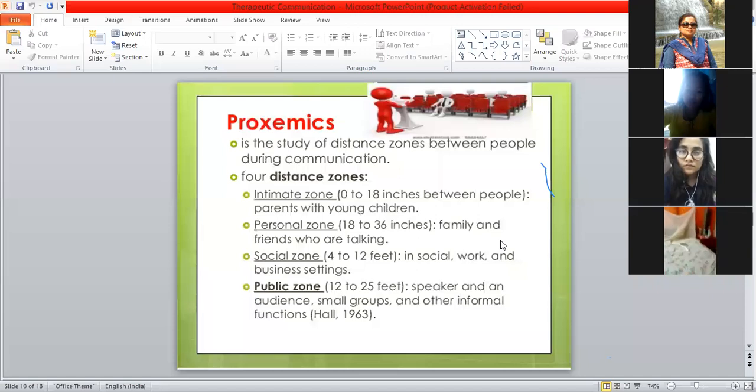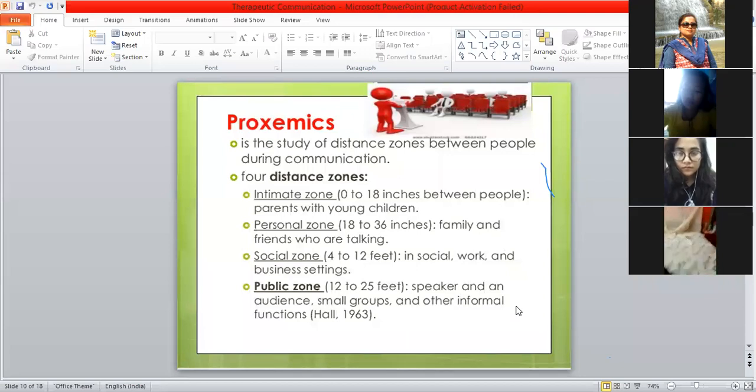Right. And lastly is the public zone, where we have to maintain a 12 to 25 feet distance, that is between a speaker and an audience. Whenever I take a class or your teacher takes a class and you're sitting in a group, we try to maintain that particular distance. Then small groups, audiences, other informal functions. So that is the public zone or public gathering, where we have a conference or lecture. We try to maintain this distance.